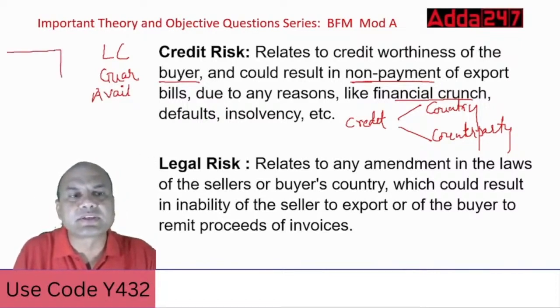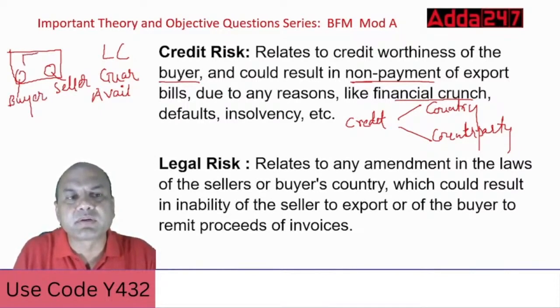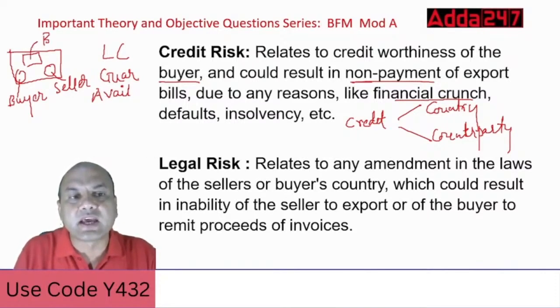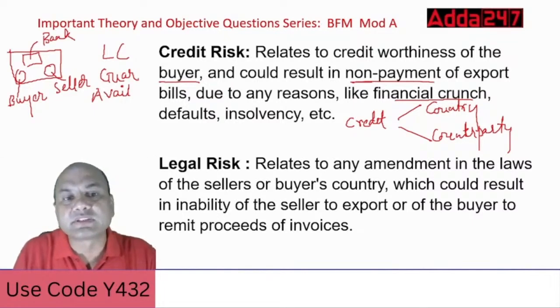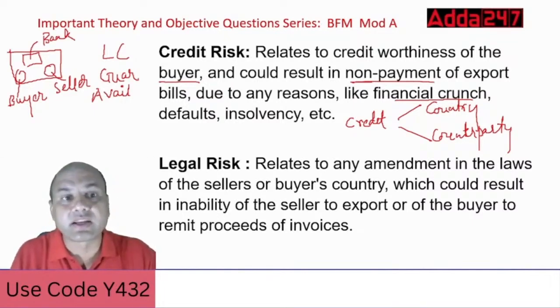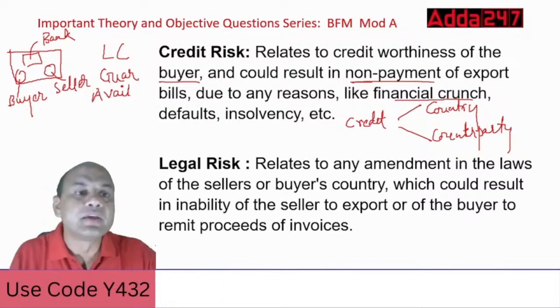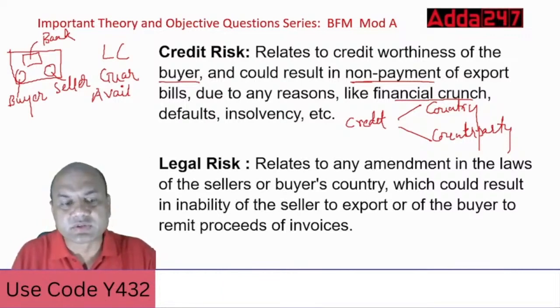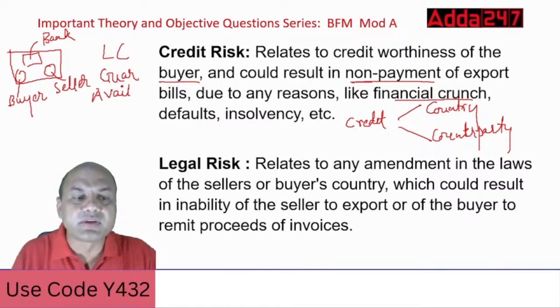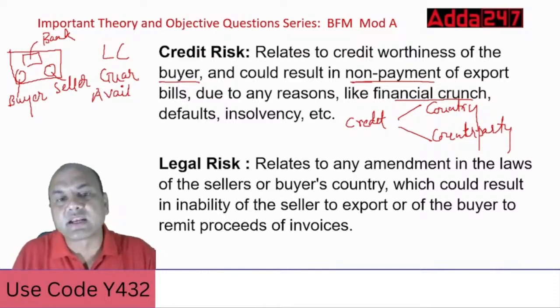Suppose this is the bill of exchange. Here you are the drawer, you the seller sign it, right? Here the buyer signs it. But in availization, what happens? This buyer also signs it, and here on the face of this bill of exchange, the bank will sign it. The bank will say, I will pay if the buyer doesn't pay. So this is a third-party assurance you are getting, and that also from a good bank. That's why this is known as availization. So to counter the credit risk, we always have these three things: LC, guarantee, and availization.